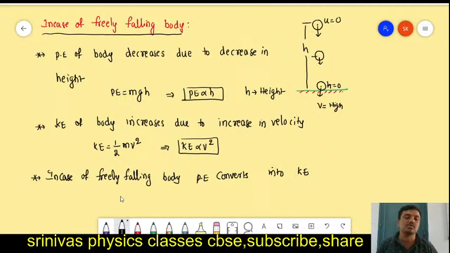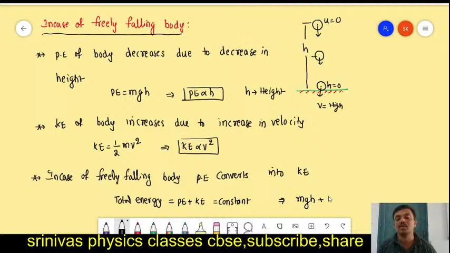In this case also, the sum of potential energy and kinetic energy remains constant, either in case of a freely falling body or an upward projected body. In both cases, the sum of the potential energy and kinetic energy remains constant. This is about the law of conservation of energy.